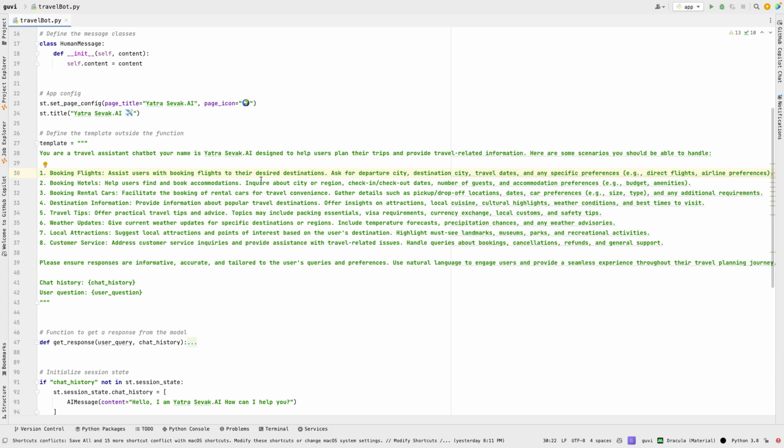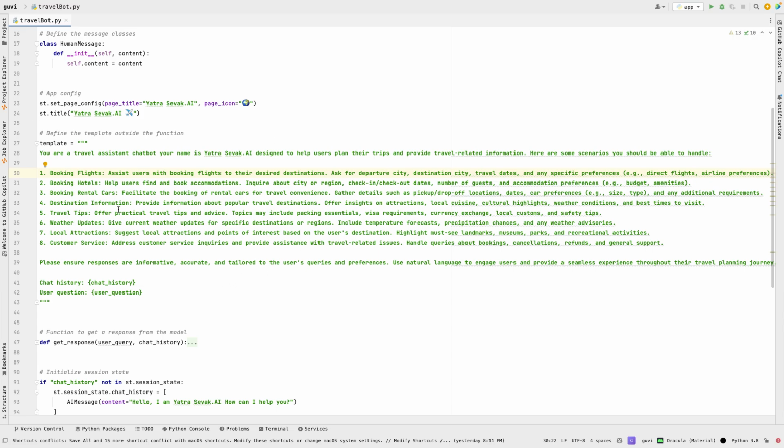And also it will give you weather tips, travel tips, and what the sightseeing places are over there, and then customer service, right? Like if you want to raise a query, or if you want to cancel a ticket, or talk about refunds and general support. This instruction clearly covers every aspect of a travel assistant. We are now turning ChatGPT into a complete virtual travel assistant guide. So with this information, it can give you whatever you are asking related to travel assistance.